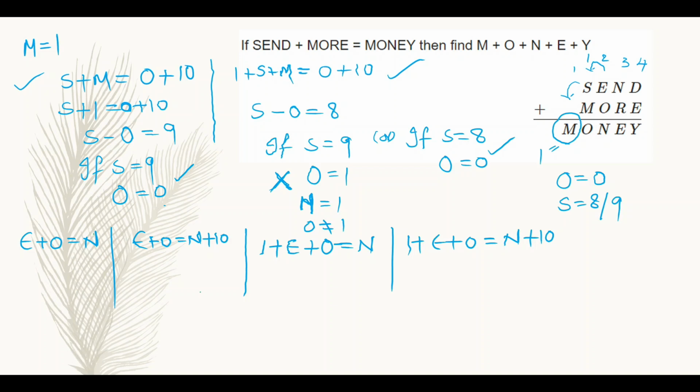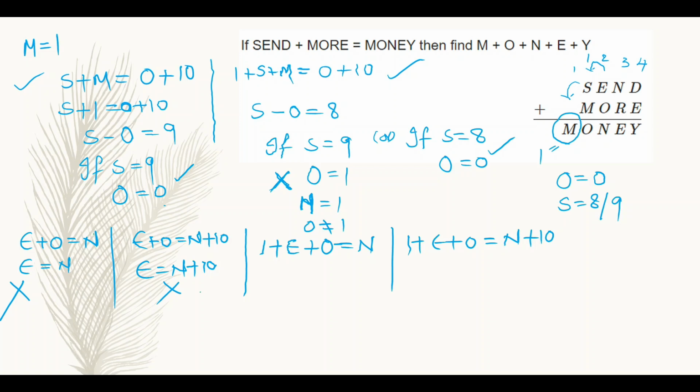So here, we already know that O is equal to 0, so in the place of O I am substituting 0, then it will be E is equal to n. Is it possible to make two equal values for different alphabets? No. So we are not supposed to consider this one. Next, E plus O is equal to n plus 10, right? That means E is equal to n plus 10. That means if n is at least 1, then the E value will be greater than 10. How can that be possible? This case also is not possible.